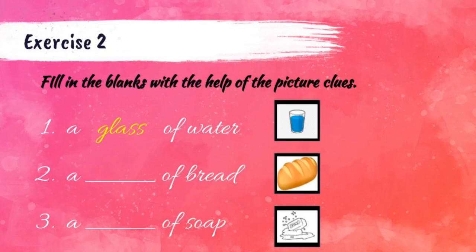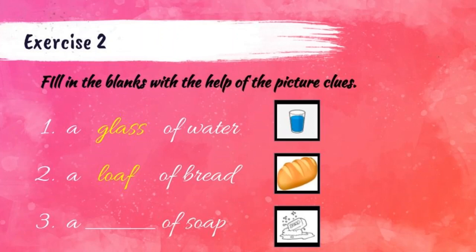Let's move to the second one. A dash of bread. So what is there in the picture? A bread. We cannot count it, it is also an uncountable noun. So the answer is loaf. A loaf of bread.